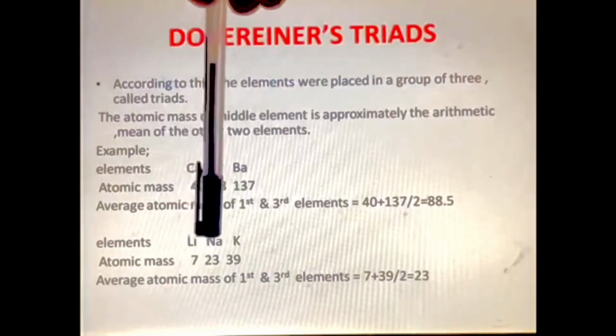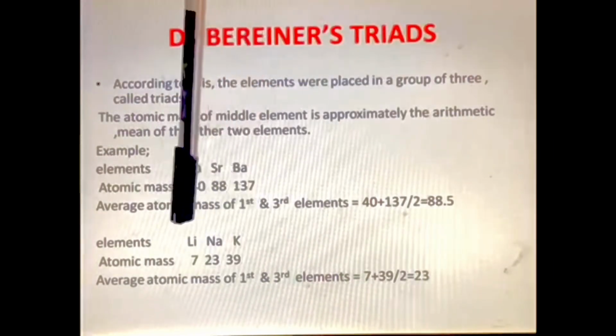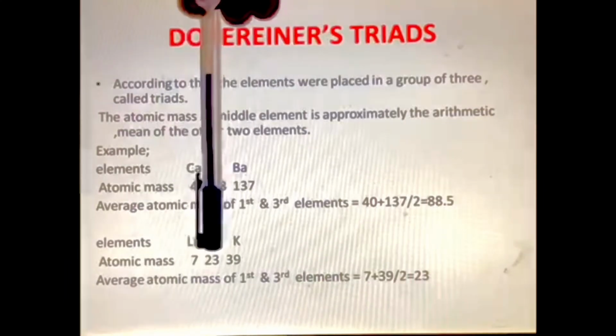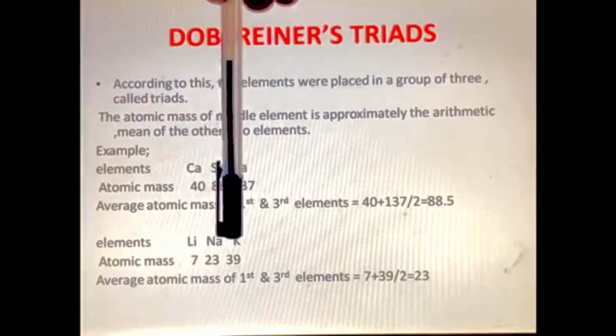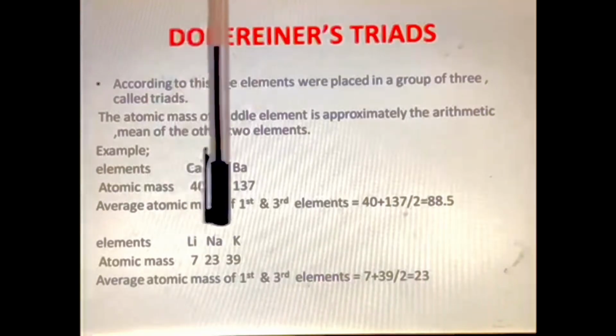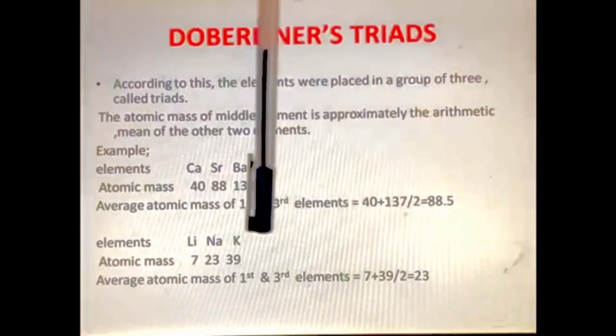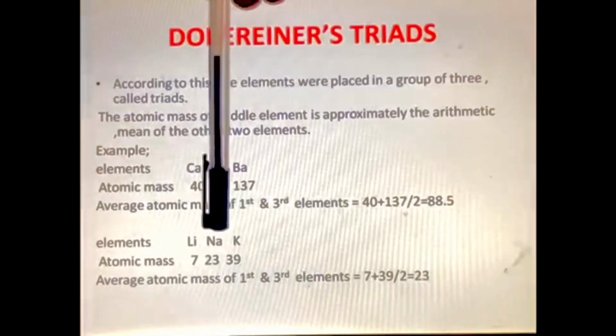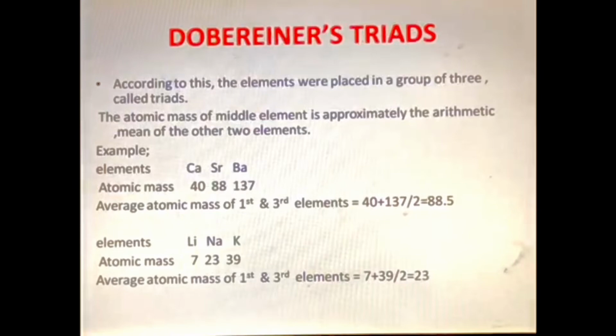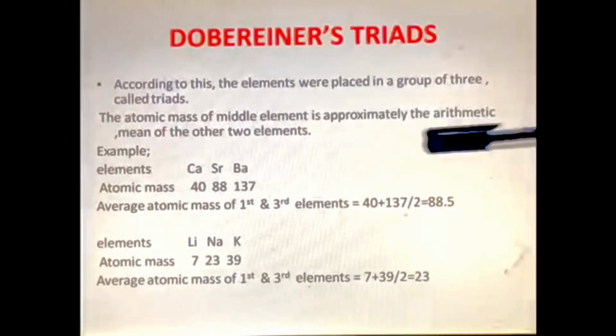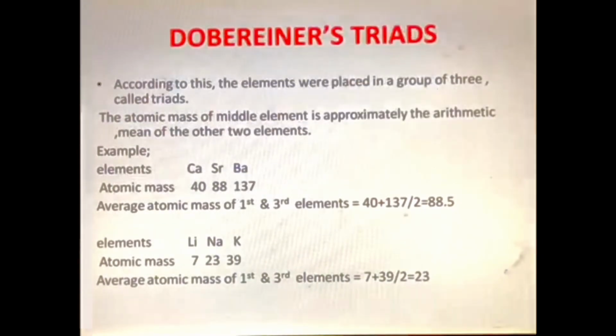Another example is lithium, sodium and potassium. Atomic masses 7, 23, 39. The arithmetic mean of lithium and potassium, 7 and 39, is equal to 23, that is the mass of sodium. That is Dauvergne's triad, in which elements are arranged in a set of 3 in increasing order of atomic masses, and the middle element has a mass which is the arithmetic mean of the other 2 elements.